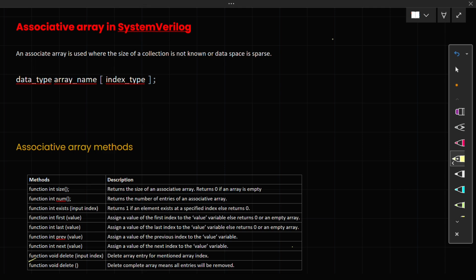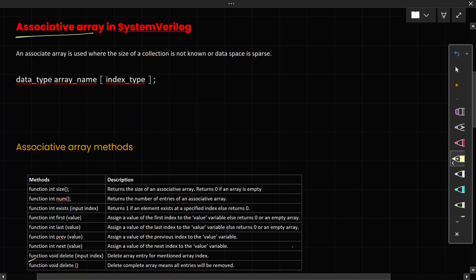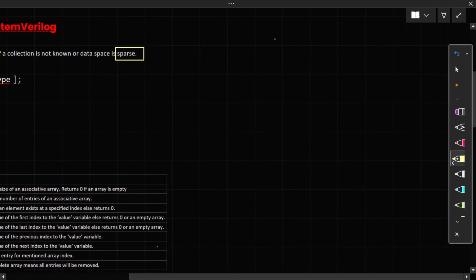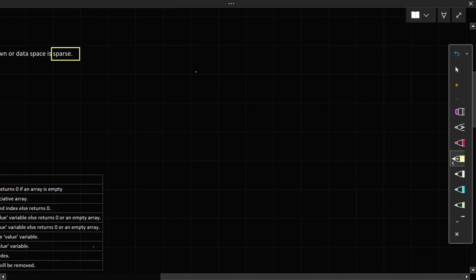Welcome to the chapter of SystemVerilog course, and in the previous chapter we have already discussed our dynamic array, which has dynamic memory. So in this chapter we will first discuss the associative array, and this associative array has a different or special memory which is called sparse memory. The same memory will be there in our queue as well. Without any delay, I will explain sparse memory first.